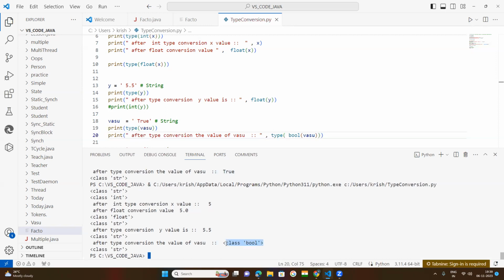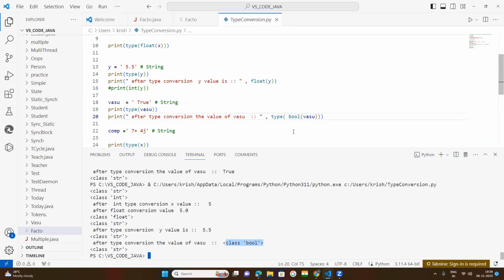After type conversion, I have used a type conversion to convert this string as a bool. So I want to know that I have used a type function here. That is what Boolean value. Same here also. If you want to put here, after this is a string. You want to know which type this is. You know that it is a string by this one.